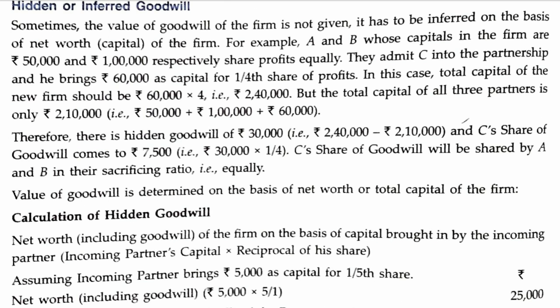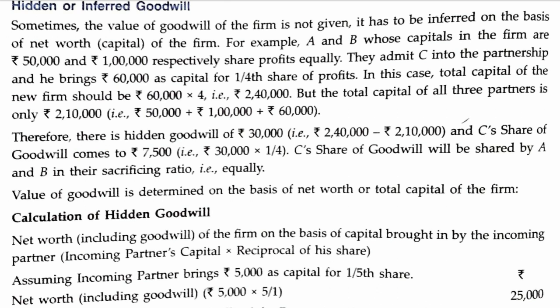For example, A and B, whose capital in the firm was 50,000 and 1 lakh respectively, share profits equally. They admit C into partnership and he brings rupees 60,000 as capital for 1/4 share. So you can see for 1/4 share C is bringing 60,000. On that basis we will find out the net worth. This will be 60,000 into 4 by 1, that means just the reciprocal of that. So the net worth of the firm will be 2,40,000. But actually what is the total capital?